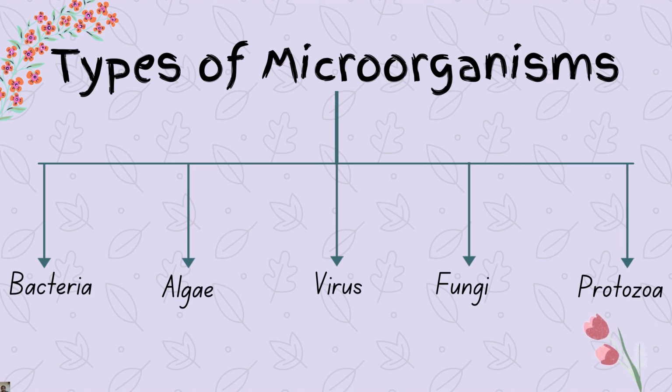There are mainly five categories of microorganisms, namely bacteria, virus, algae, fungi, and protozoa. Let us further discuss each of them one by one.